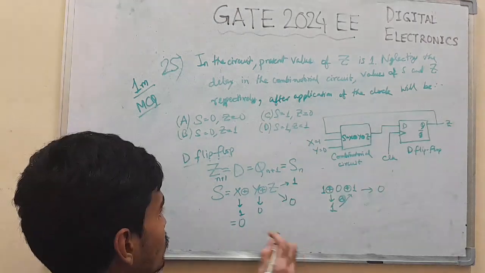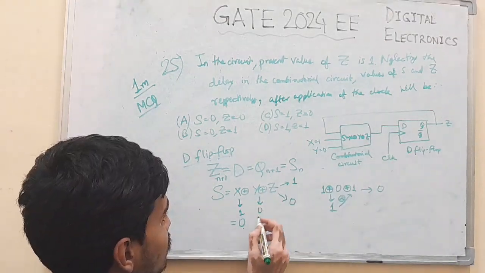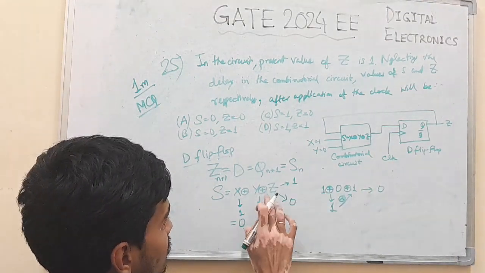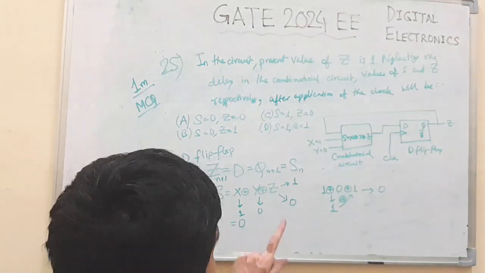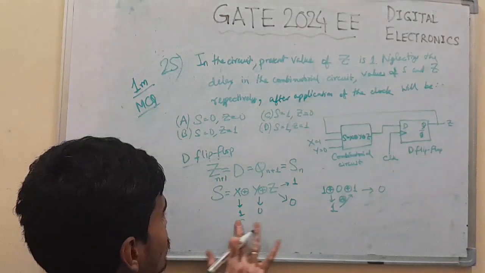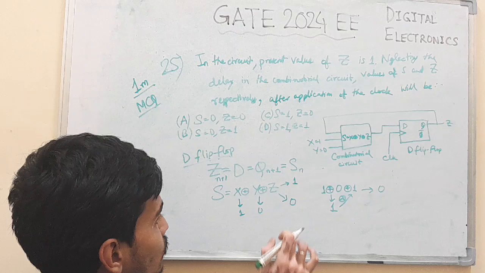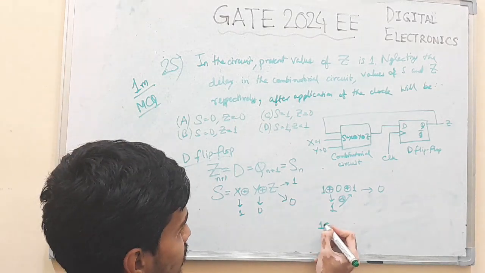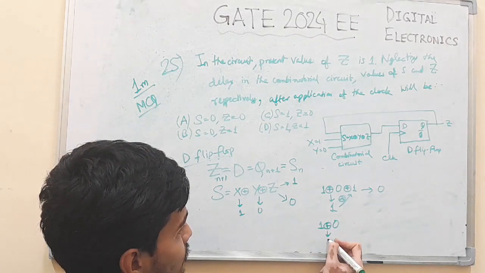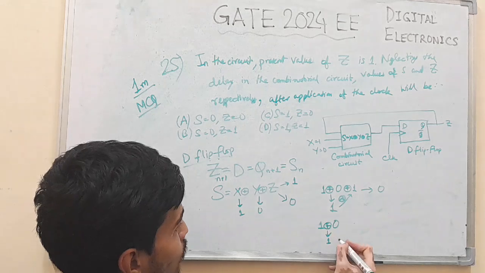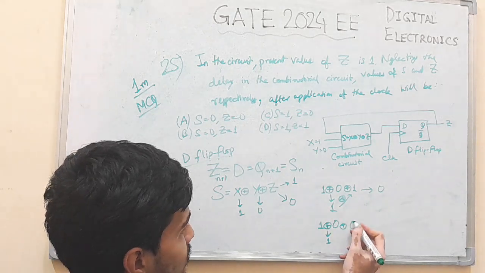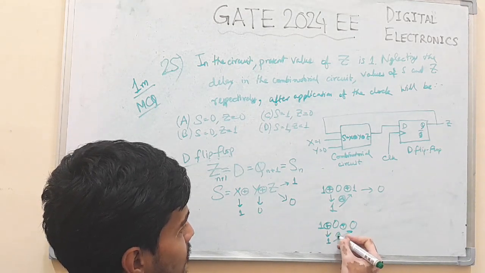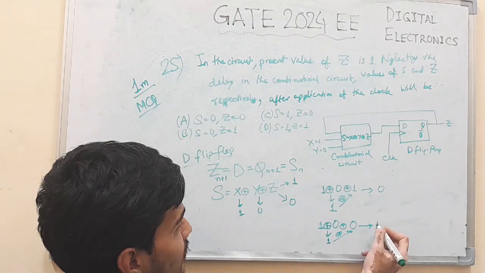So if Z is 0, then what will we have? 1, 0, 0, sorry. So 1 XOR 0 is 1, and 1 XOR 0 again is 1.